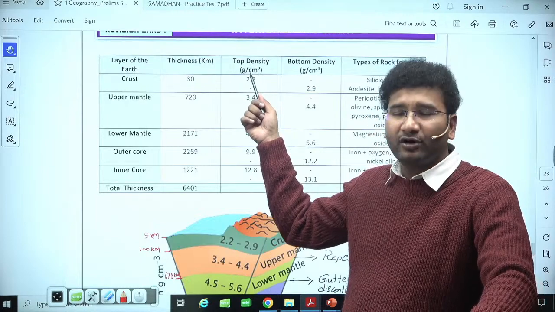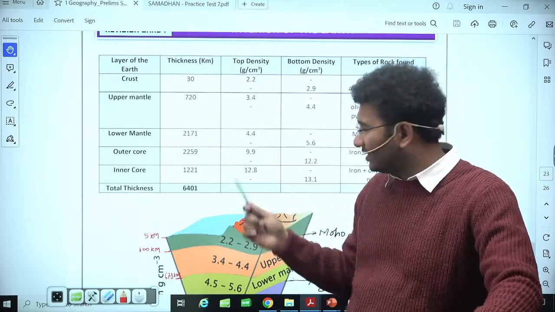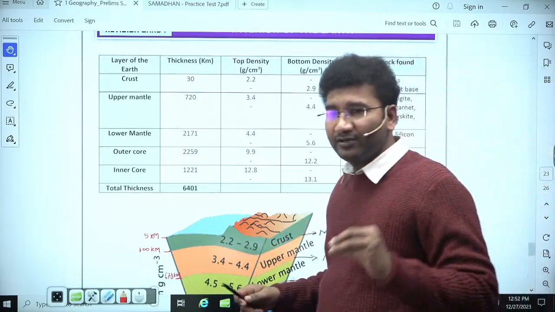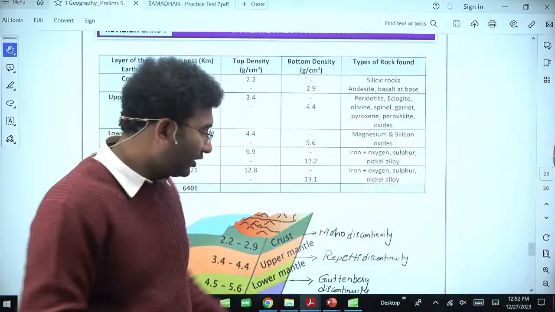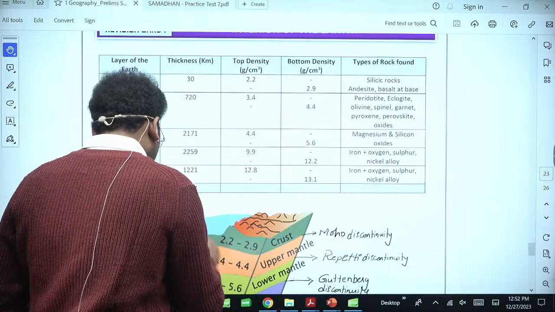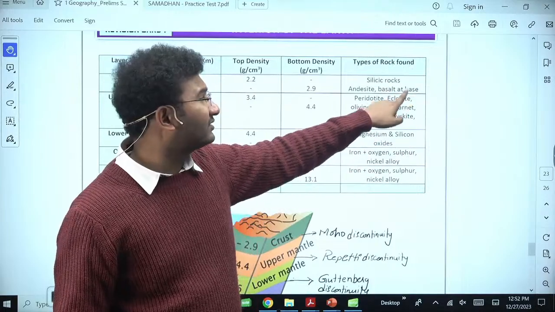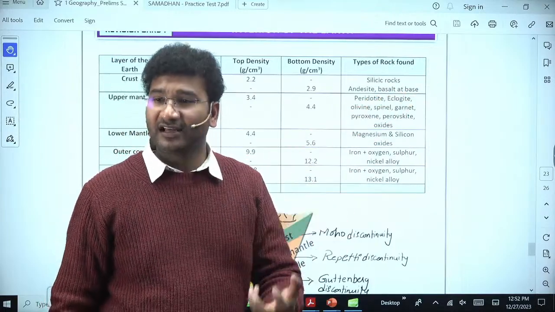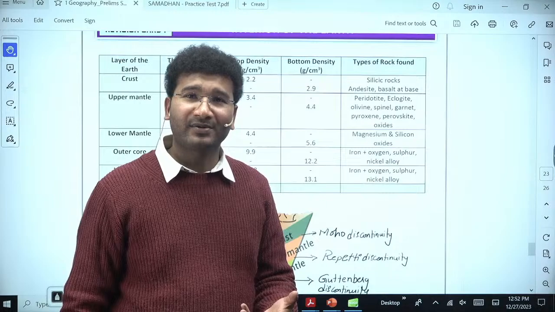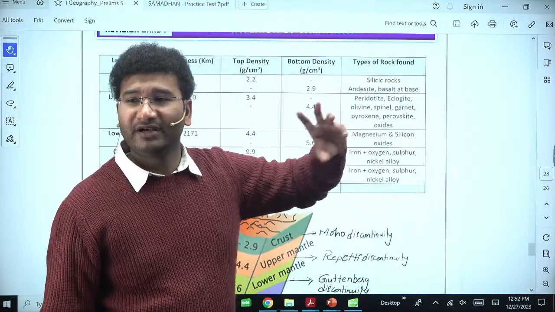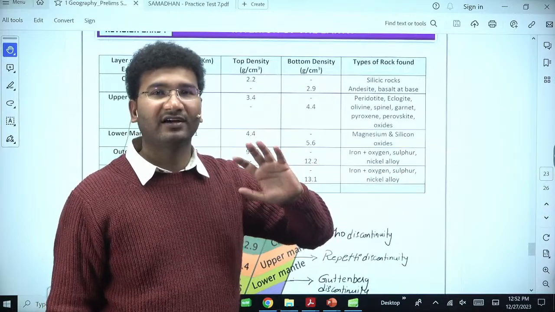और डेंसिटी, टॉप डेंसिटी 2.2 है और लोअर डेंसिटी is 2.9. And what are the types of rocks that you will get to see here? You can also add whatever I'm writing on the board to the revision card for your understanding. That, see, types of rocks that are found are silicic rocks. मतलब सिलिका ज़्यादा होता है. सिलिका क्या है यहाँ पर? सिलिका मतलब मिट्टी. मिट्टी का कंटेंट बहुत ज़्यादा है. मिट्टी का रॉक्स होता है, सेडिमेंट्री रॉक्स मिलता है यहाँ पर.